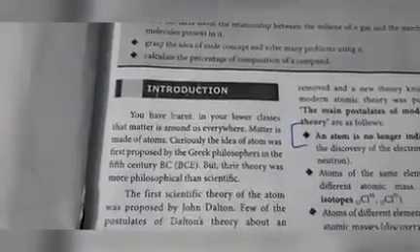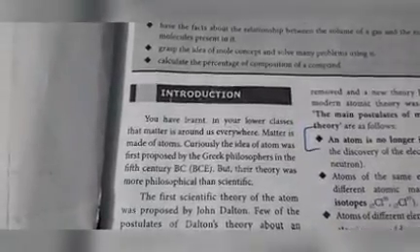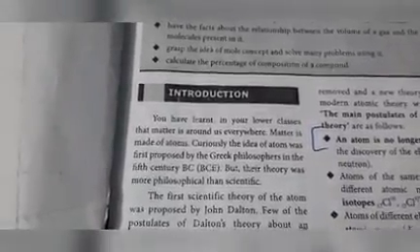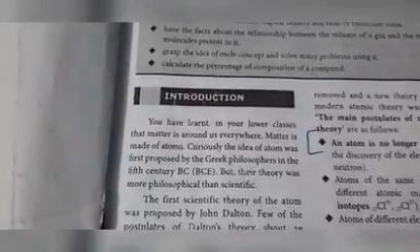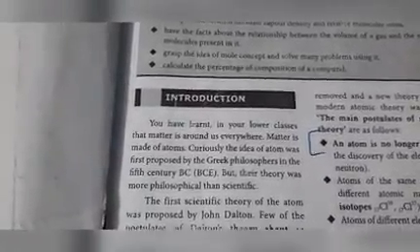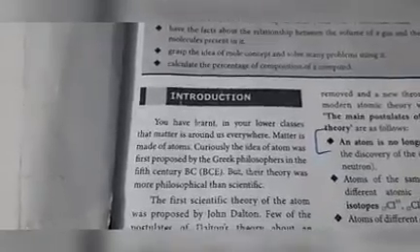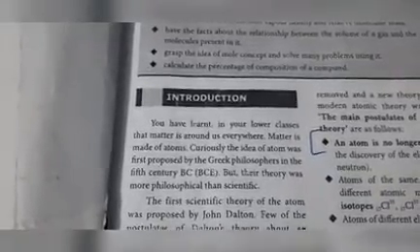Curiously, the idea of the atom was first proposed by the Greek philosophers in the 5th century BC, but their theory was more philosophical than scientific.